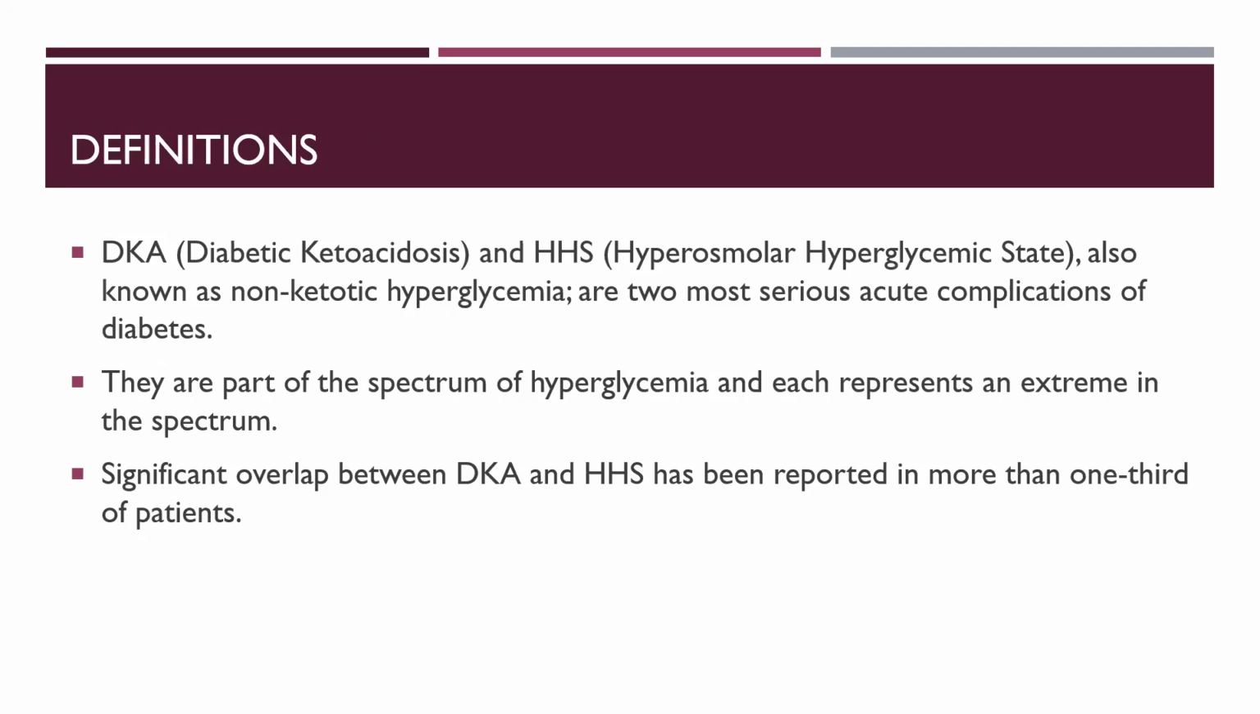Diabetic ketoacidosis and hyperosmolar hyperglycemic state, also known as non-ketotic hyperglycemia, are the two most serious acute complications of diabetes. They are part of the spectrum of hyperglycemia, and each represents an extreme on one end of the spectrum. Okay, so there is a significant overlap between DKA and HHS, reported in more than one third of patients. So in the same patient, you can have DKA as well as HHS. You can find both types of abnormalities.